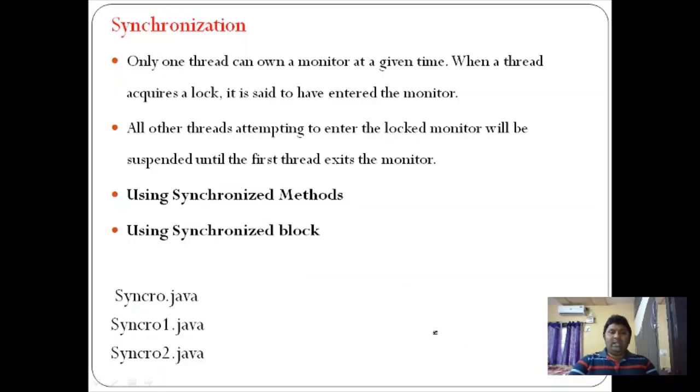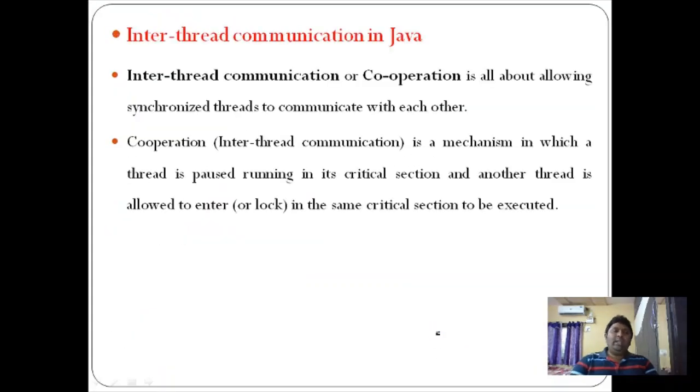So the next concept in multi-threading is inter-thread communication. What is inter-thread communication? Sometimes threads need to cooperate. For example, we send some data to one person; only if he receives the data do we send the other information. Otherwise, if we continuously send information and he is not able to receive it, the data will be lost. So threads need to work cooperatively and communicate with each other.